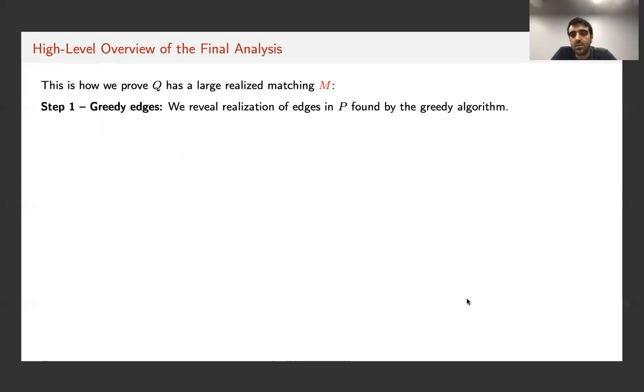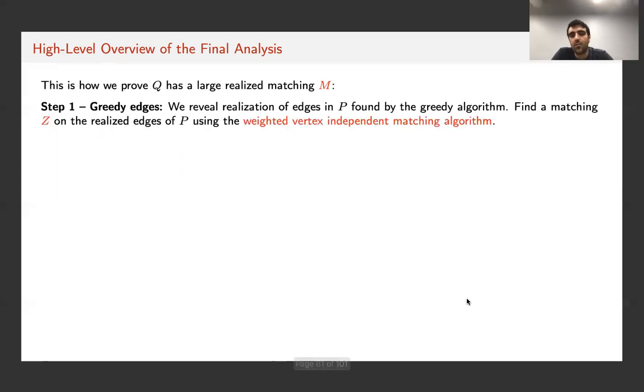Once we reveal the realization of the edges in P, we use the weighted vertex-independent matching algorithm we discussed earlier on this graph, and construct a matching Z on the set of realized edges in P. Again, this matching Z is picked by the vertex-independent matching lemma, so it satisfies all those nice properties we talked about earlier, in particular the independence between which vertices are matched in Z. Then once we have this matching Z on P, we commit all the edges of Z to be in our final matching M that we construct in the analysis.